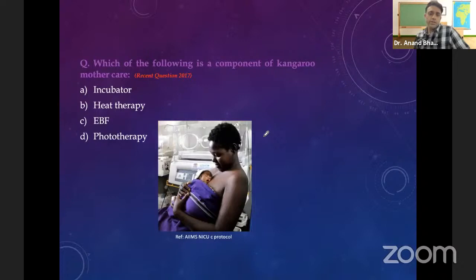So, recent question 2017. The question is, which of the following is a component of kangaroo mother care? Is it the incubator? Is it the heat therapy? Is it the exclusive breastfeeding? Or is it the phototherapy? So, what do you think? Any idea?